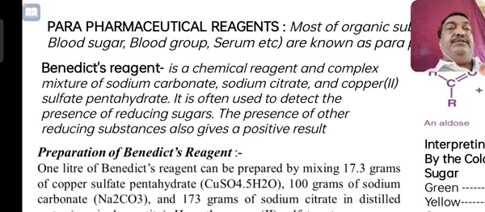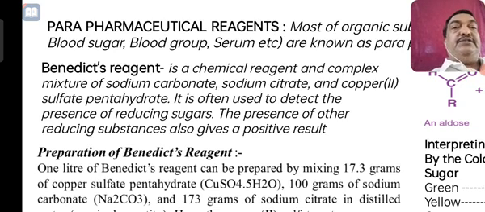So Benedict reagent is used for testing particularly the sugar present. It does its duty by oxidizing the aldehyde group to acid group, and Cu gets converted into Cu2O, which is red in color, right?